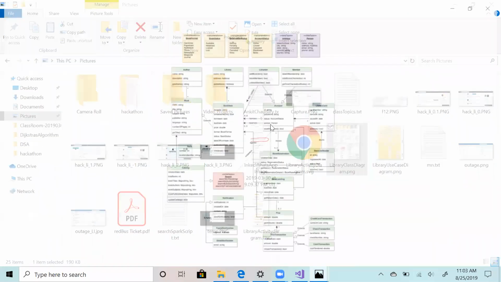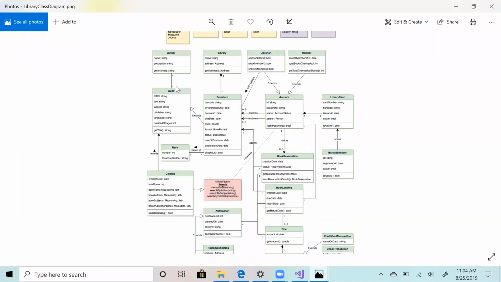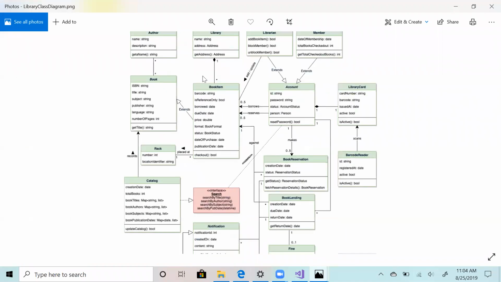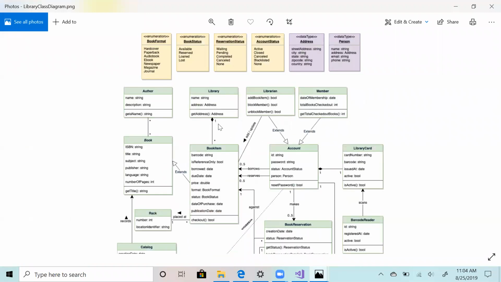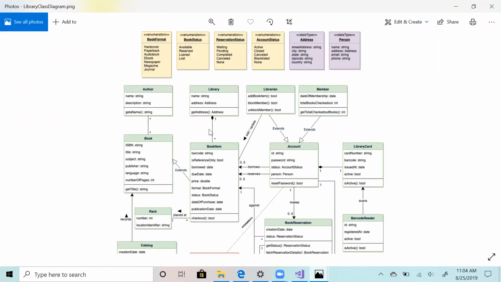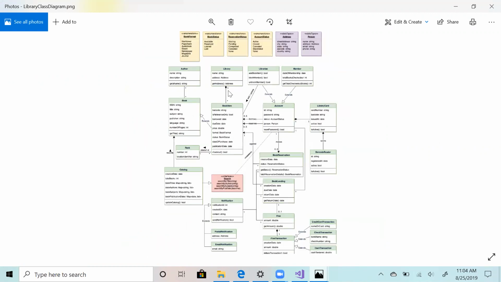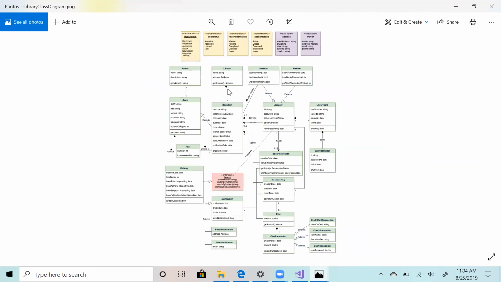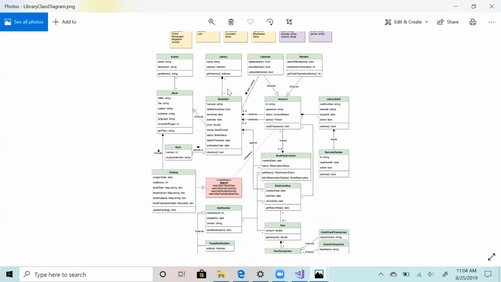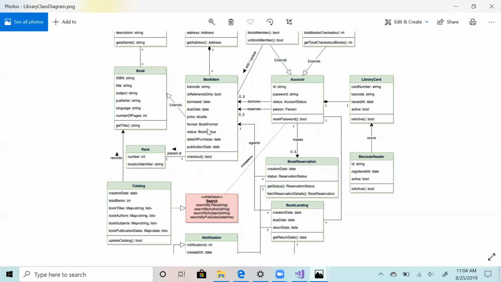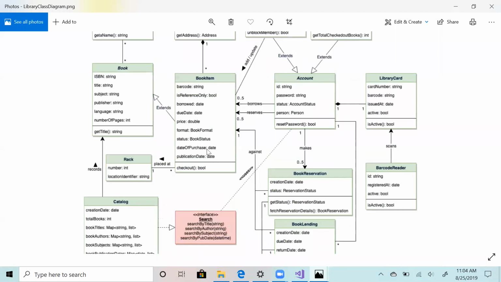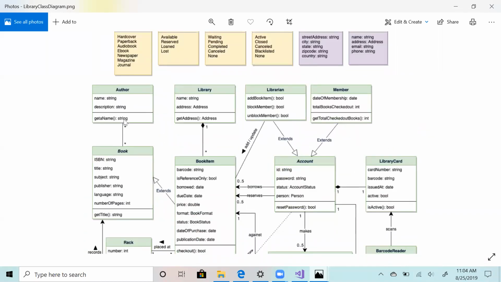This is a sample UML class diagram, and I'll just tell you what the notations mean. One of you asked that one chessboard will be shared across two players. This is how you denote this. You will have an arrow saying that chessboard is shared across player, and you can write one to many. One means one, star means many, and star to star means many to many. This is the sort of representation.